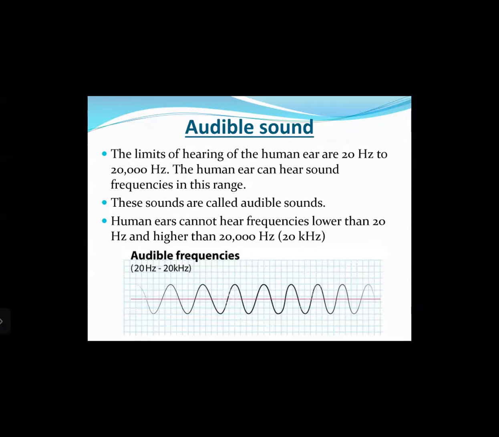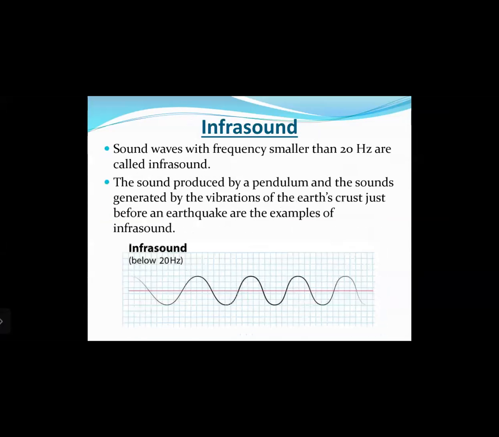Human ears cannot hear frequencies lower than 20 hertz or higher than 20,000 hertz. That means we humans can only perceive sounds with a frequency range of 20 hertz to 20,000 hertz, meaning any object which vibrates 20 times per second up to 20,000 times per second. Such sounds we can hear. If an object is vibrating less than 20 times in a second, we cannot hear those sounds. In the same way, if any object vibrates more than 20,000 times per second, we also cannot hear these sounds.